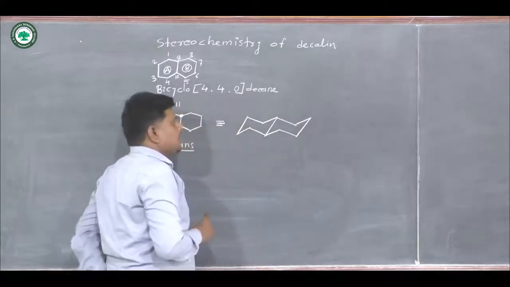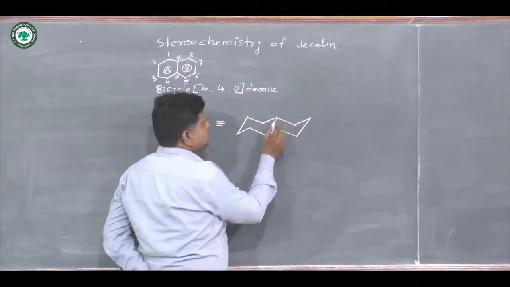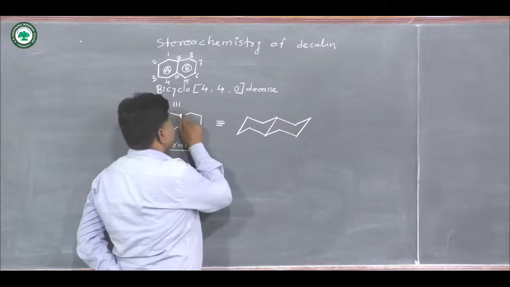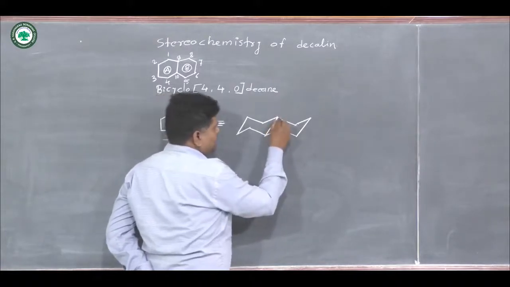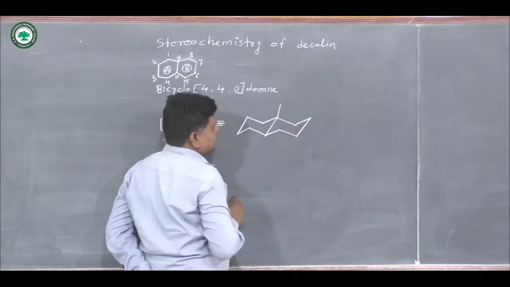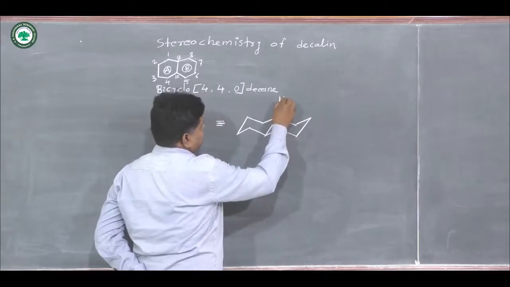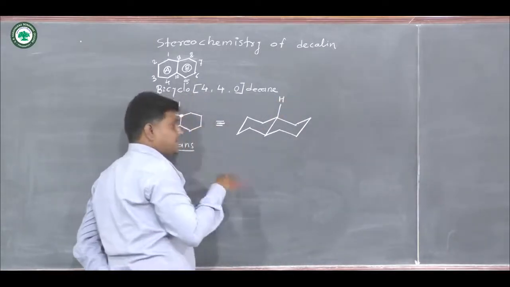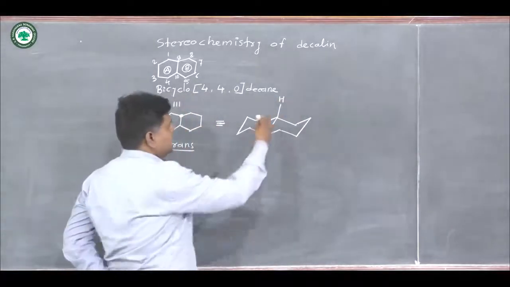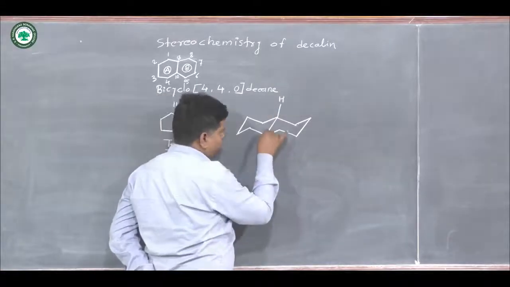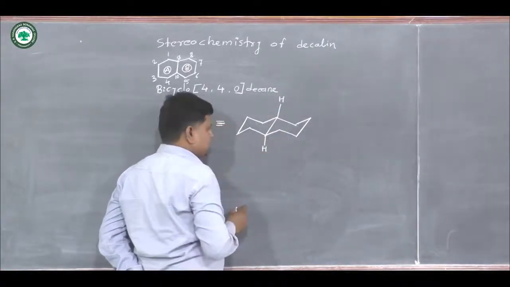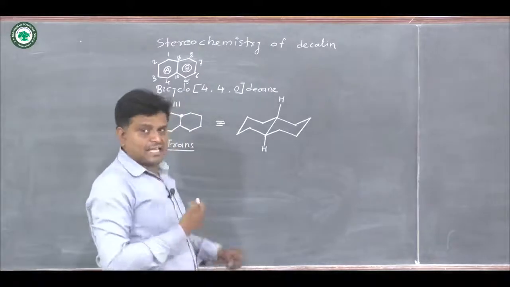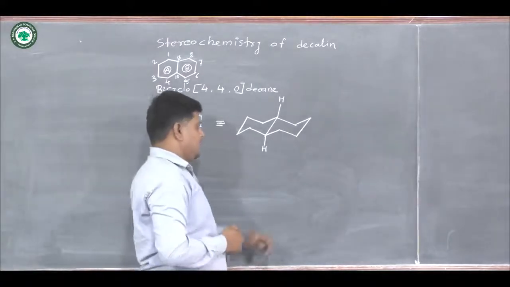These are the common carbon atoms. Where there is a dot, this is the axial proton present at the beta side, so that bond is axial, and here the other bond is axial, which is alpha.